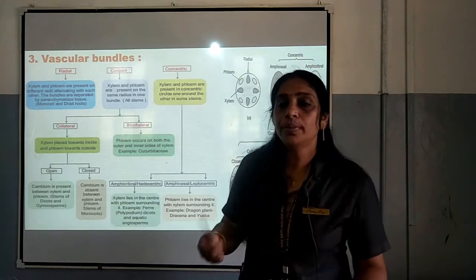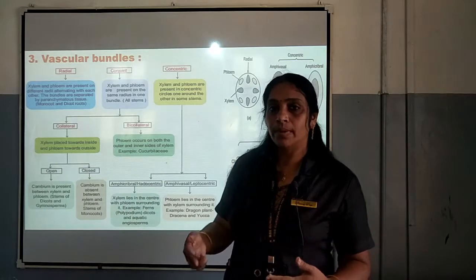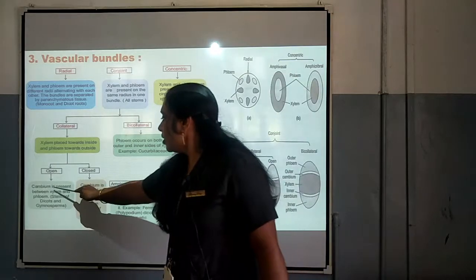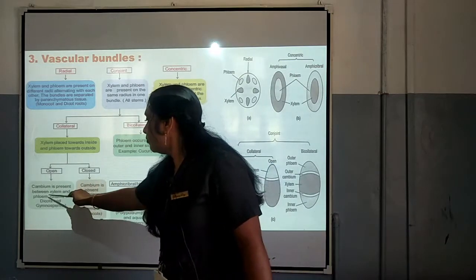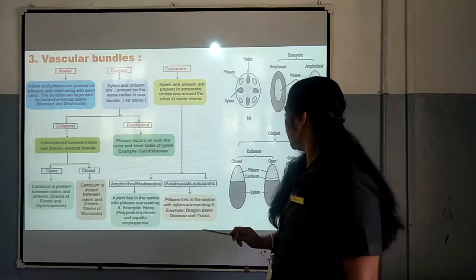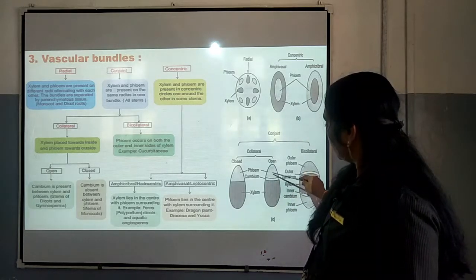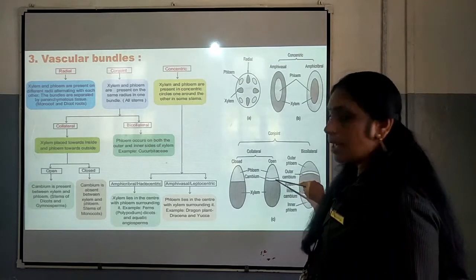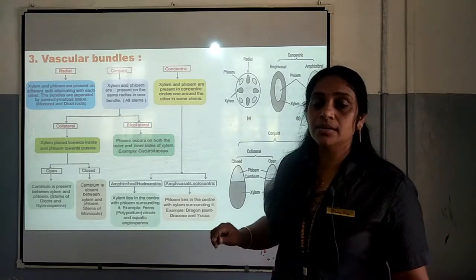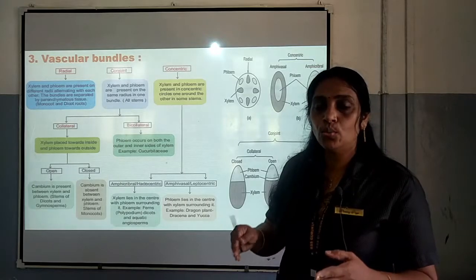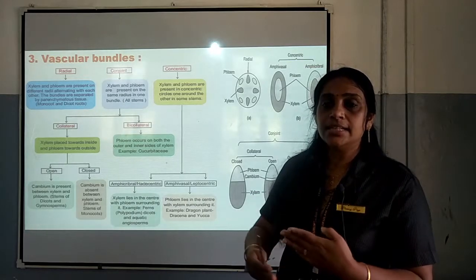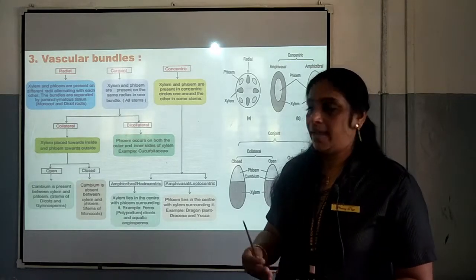And what is an open collateral vascular bundle? If cambium is present between the xylem and phloem, we can say it is collateral, open. You can see this one is open, this is cambium. Cambium is a meristematic tissue where cells are always dividing and multiplying.